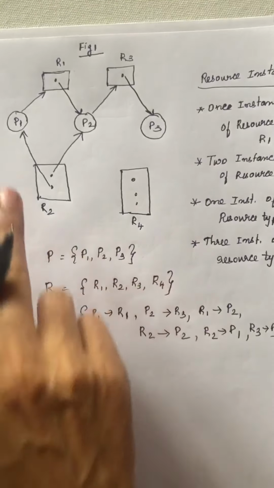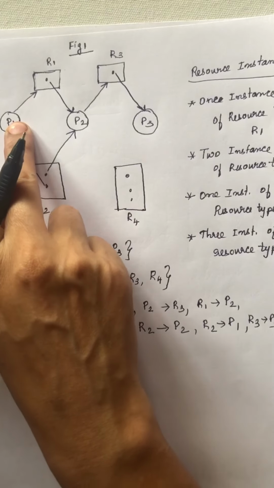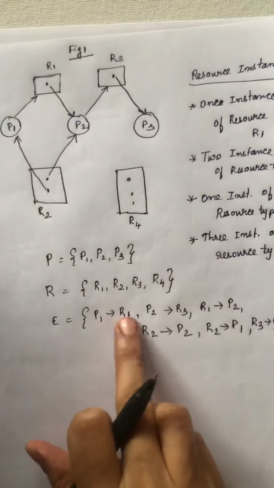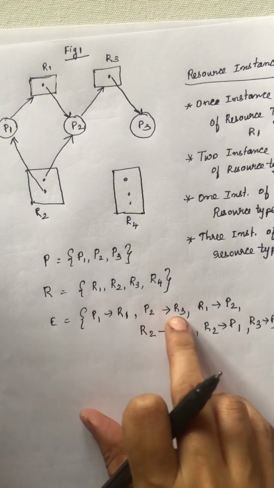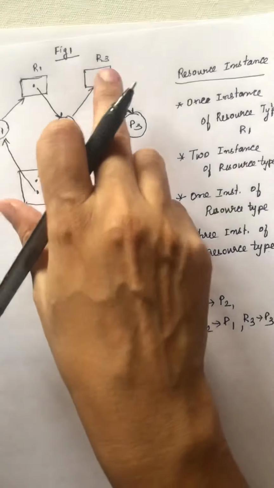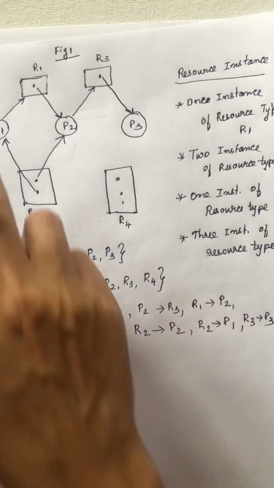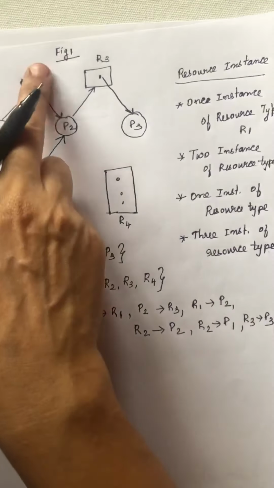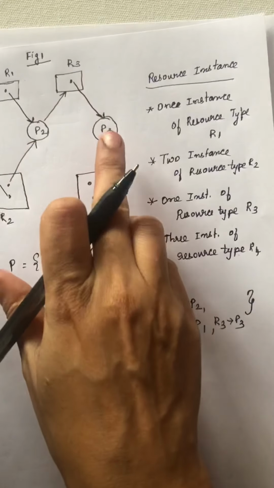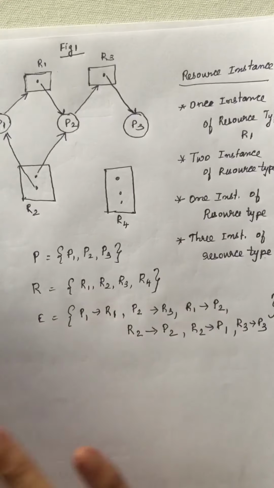See here, come into this diagram. So process P1 is requesting for R1, so we are drawing this edge. Next, P2 is requesting for R3. And then the allocation edge, the assignment edge. R1 is allocated to P2, and one instance of R2 is allocated to P1. Another instance is allocated to P2. And lastly R3 is allocated to P3. This is how you have to draw the edges.